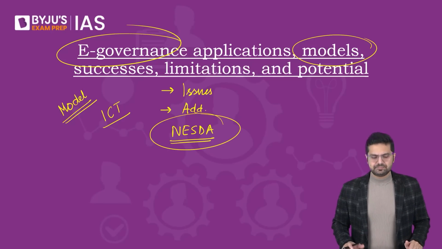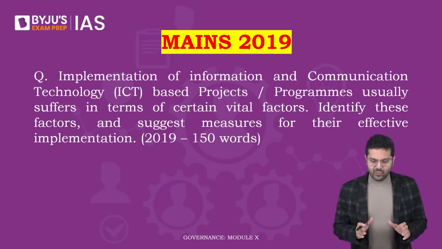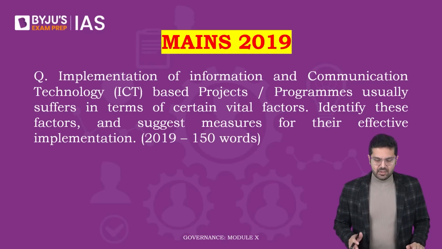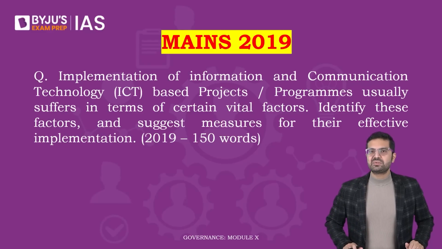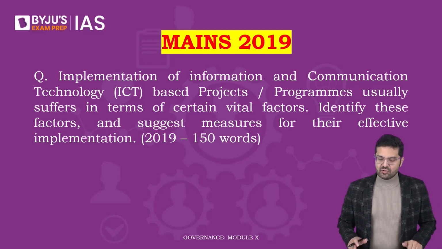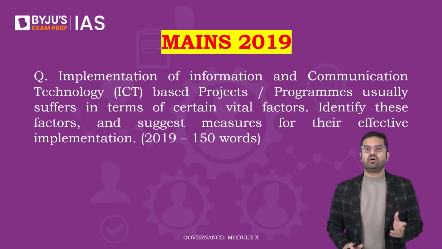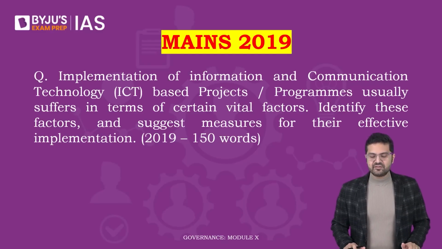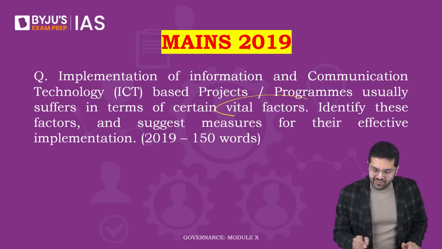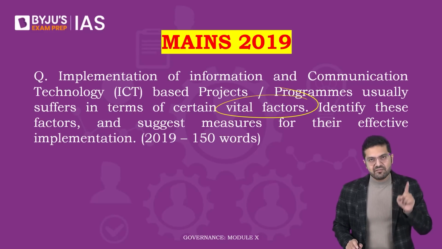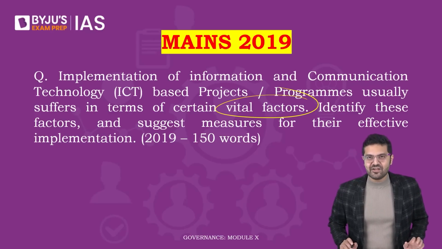So, e-governance. A question on e-governance, for example, in Mains 2019, was: implementation of ICT-based projects or programs usually suffers in terms of certain vital factors. Identify those factors and also suggest measures for their effective implementation.